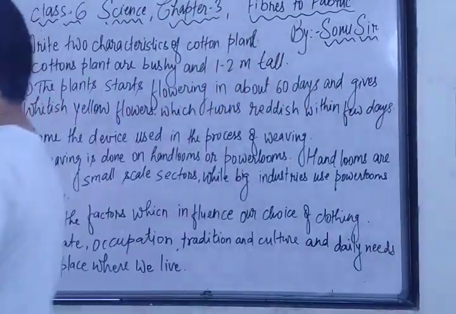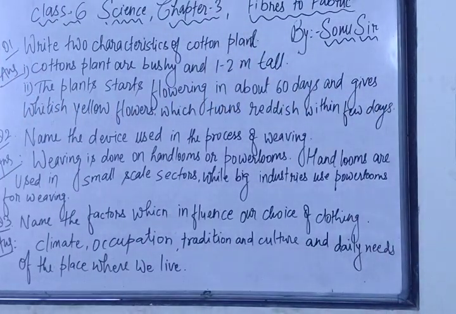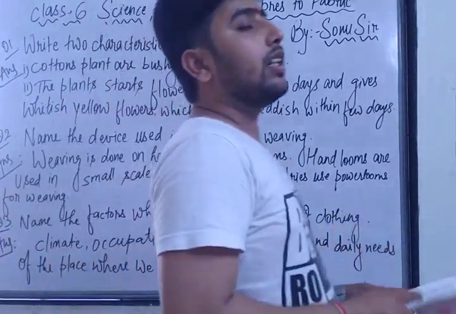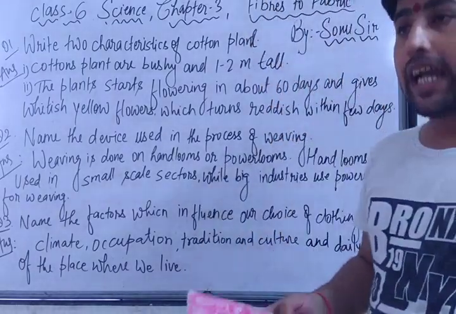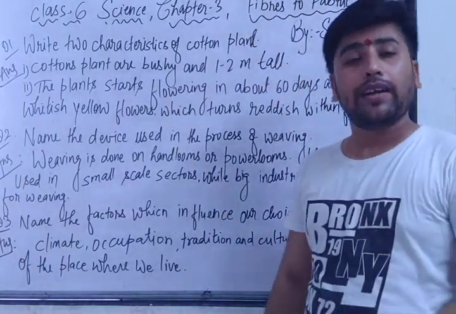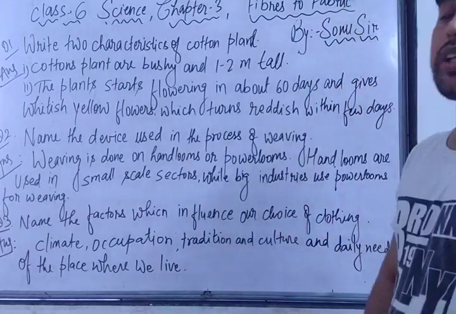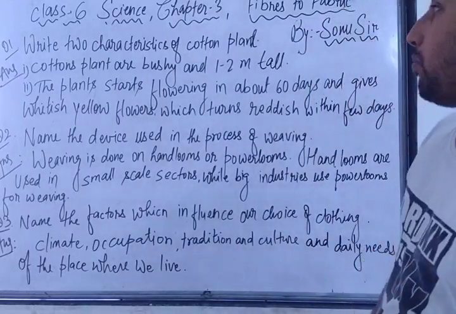The jute fiber is obtained from that retted jute. We do the retting of these jutes, and then we obtain the jute from the jute plant by hand. We also remove all these things by hand. So these were some of the important question answers of chapter number 3.